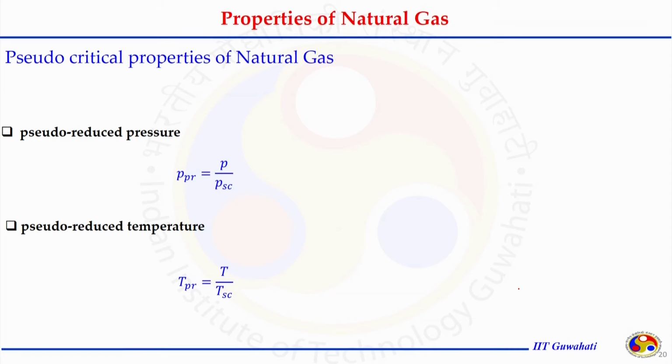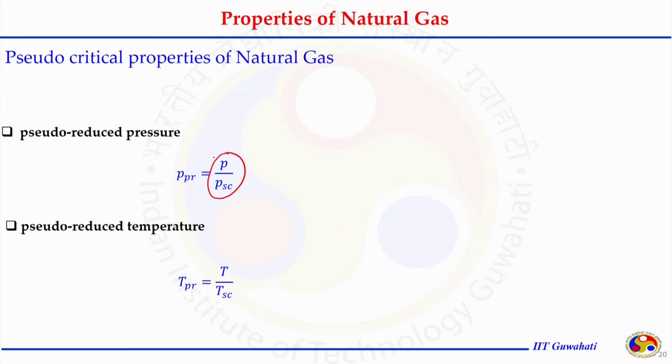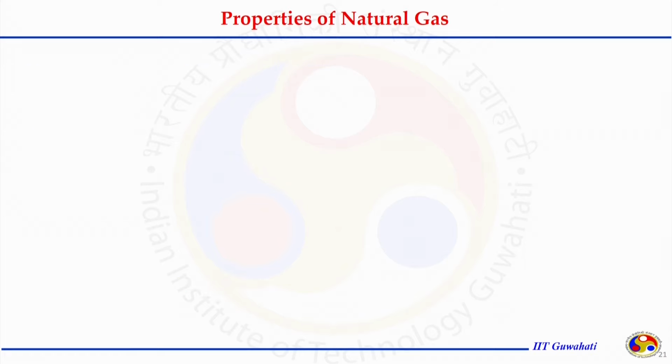Other correlations are in the form of pseudo reduced pressure or pseudo reduced temperature. We can get this value for the natural gas mixture by dividing the pressure at which the natural gas is present by the pseudo critical properties of the natural gas. Similarly, it can be done for temperature. So, knowing the pseudo critical values, we can calculate the pseudo reduced values for both temperature and pressure, and they are important because some correlations are given in the form of pseudo reduced conditions.